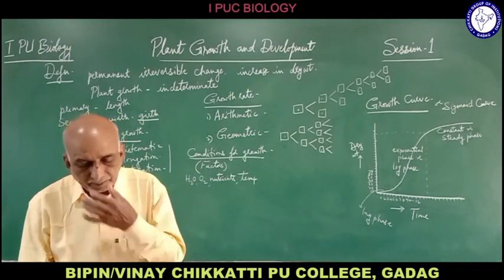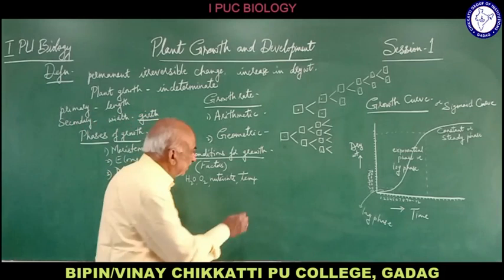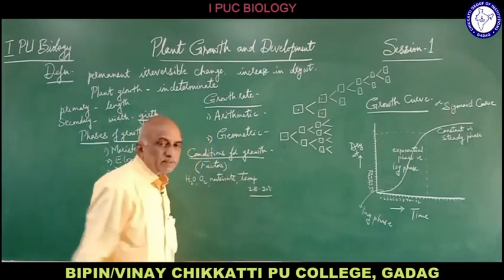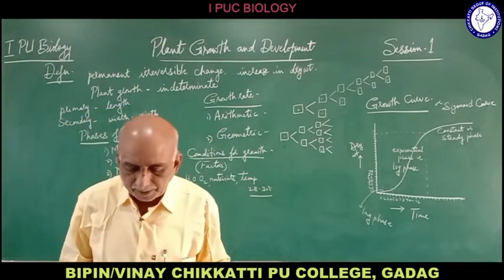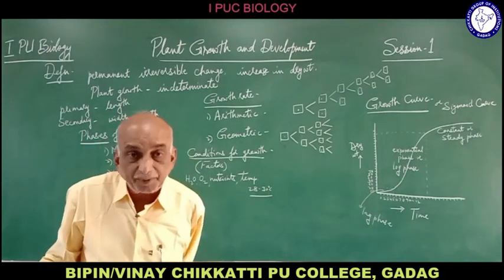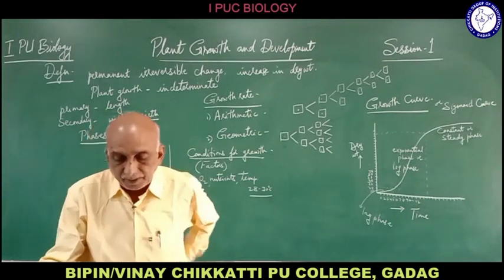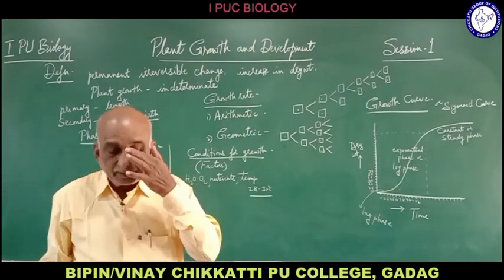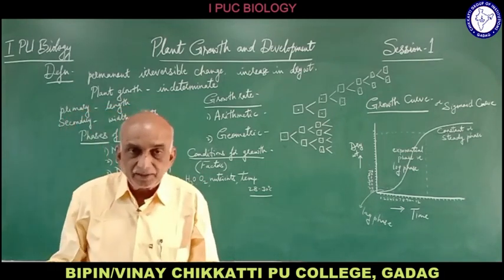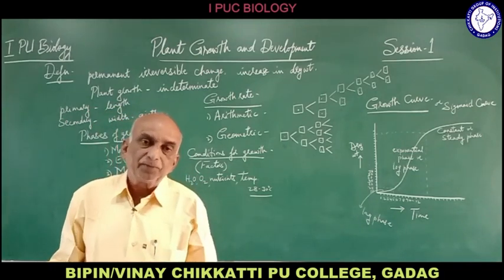Then when we come to temperature, a temperature of about 28 to 30 degrees centigrade is important for growth of the plant. A temperature of 28 to 30 is optimum, which is required for proper growth of the plants. If there is any deviation in the range of this temperature, it will be harmful for the survival of the plant.